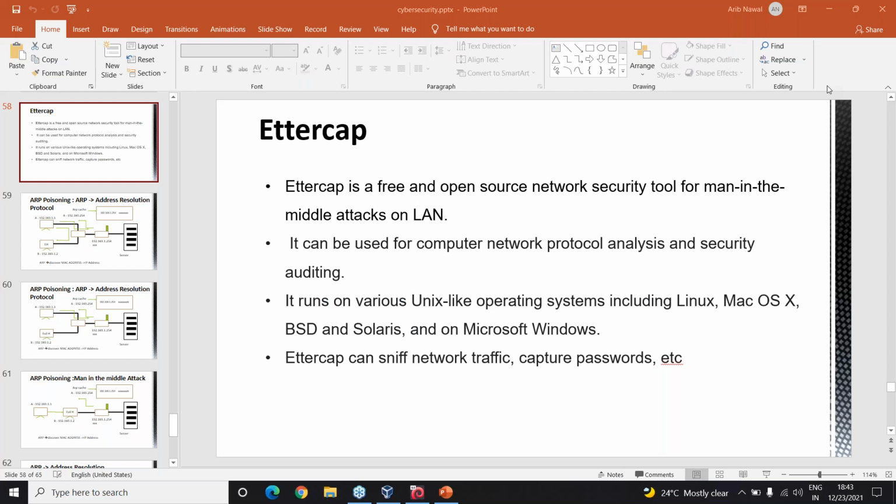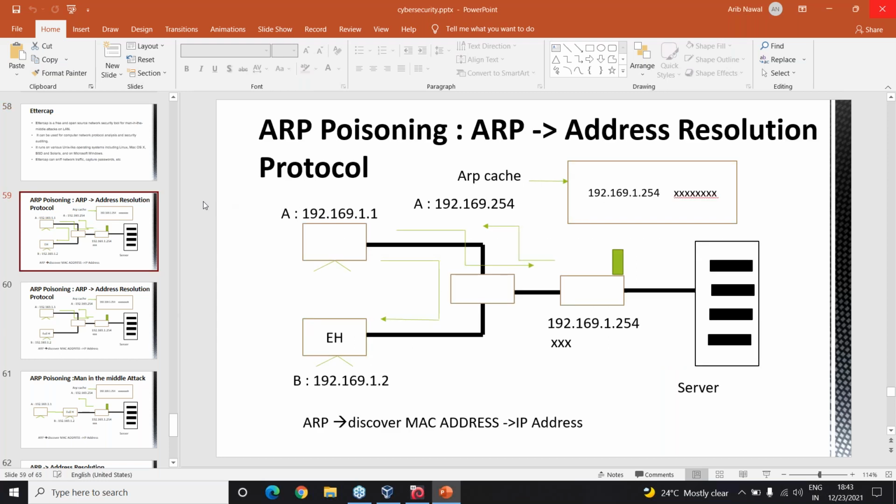ARP means Address Resolution Protocol. So this is ARP. ARP poisoning is done. In networking, ARP spoofing or ARP cache poisoning is a technique by which an attacker sends an ARP message onto a local area network, right?